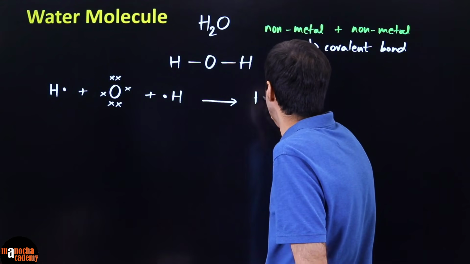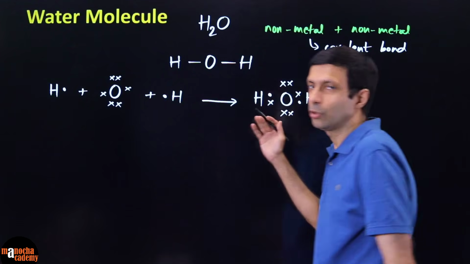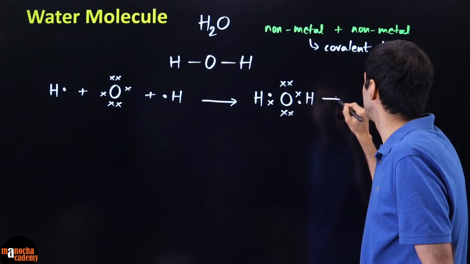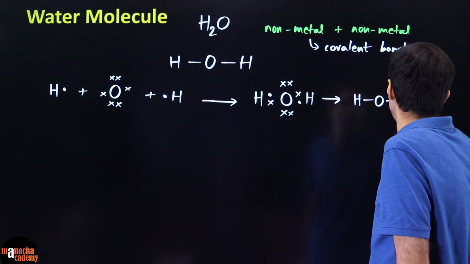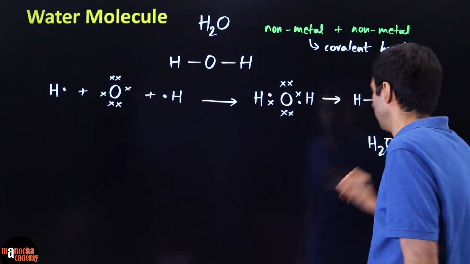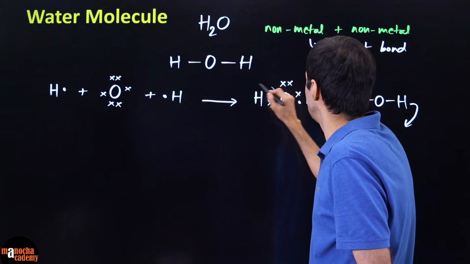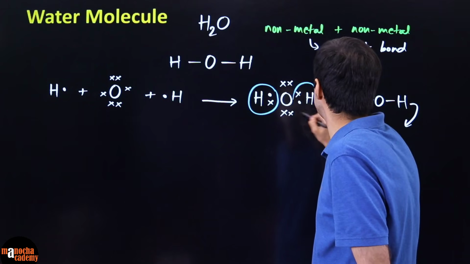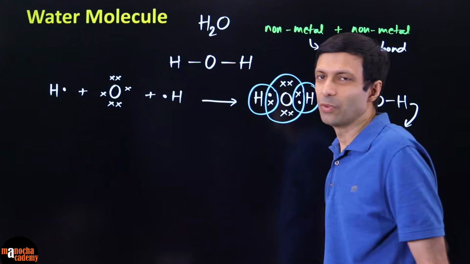When you bring them together, hydrogen, oxygen, there you see this is how the sharing is going to look like, which will result in this sort of bond, and so the final molecule is H2O. And once again, if you draw these circles, you can see hydrogen is getting its duplet, oxygen is getting its octet over here.